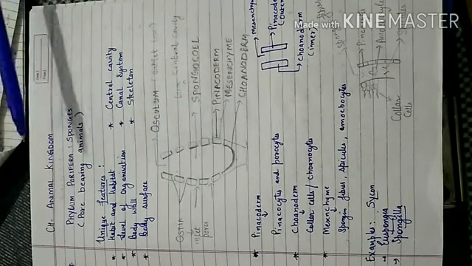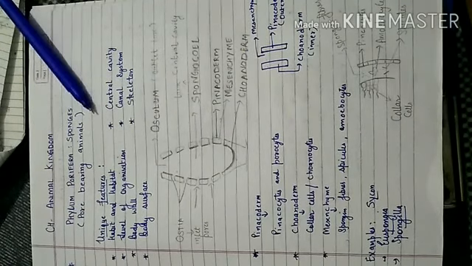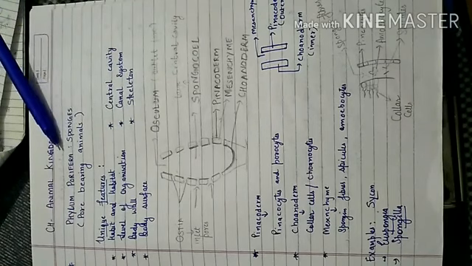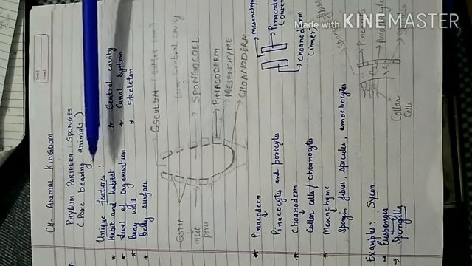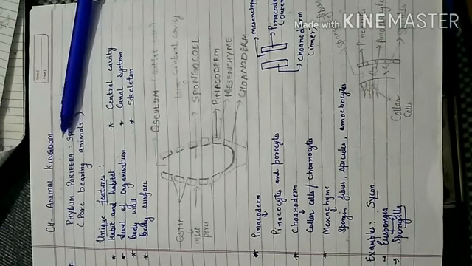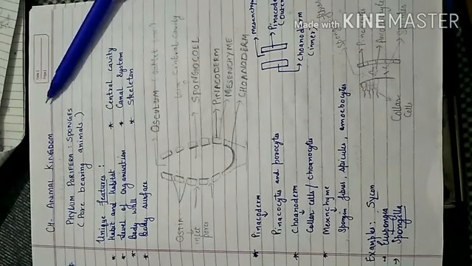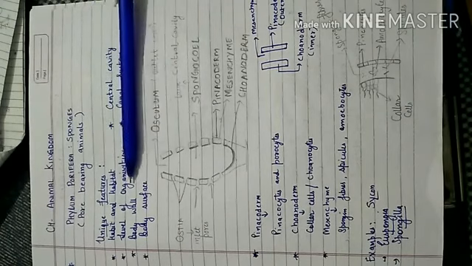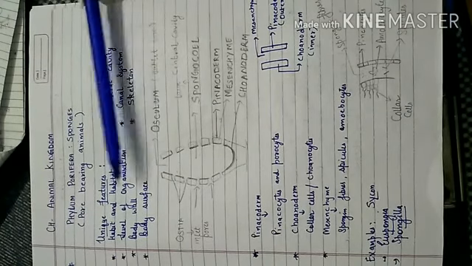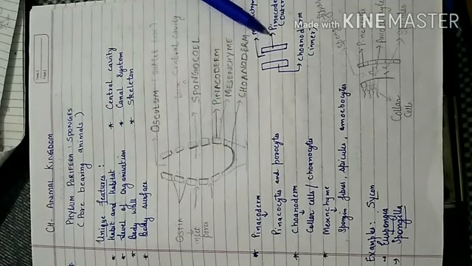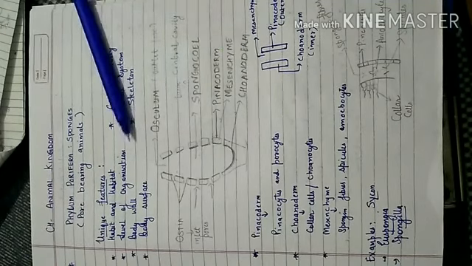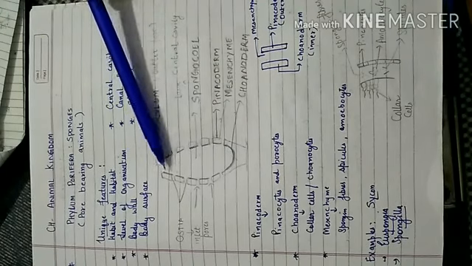So we have studied in this video about the unique, distinguishing features of the phylum Porifera. Let us revise what we have studied: the habit and habitat. Then the level of organization, in which we have studied there is a cellular level of organization. Then we have studied the body wall. The body wall is made up of two layers, that is the pinacoderm, and the inner layer is known as choanoderm. And then we have studied the body surface.